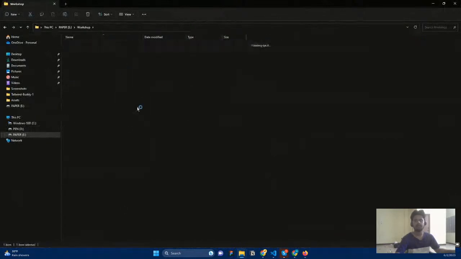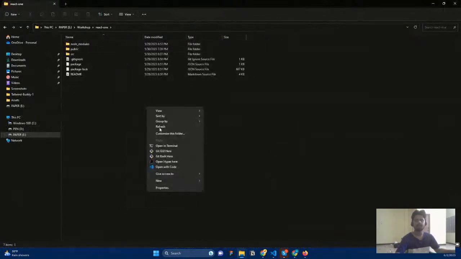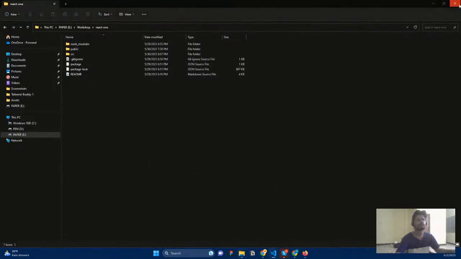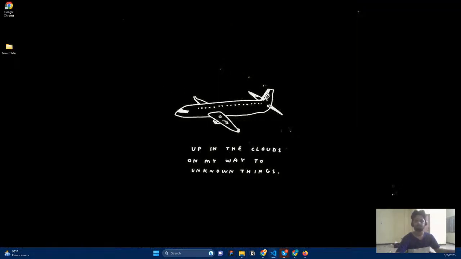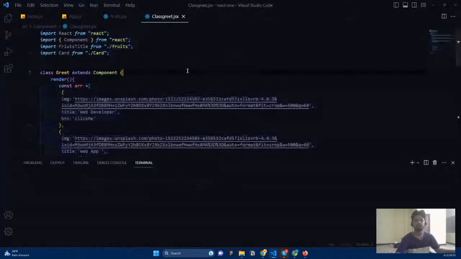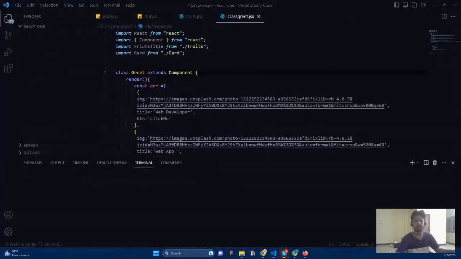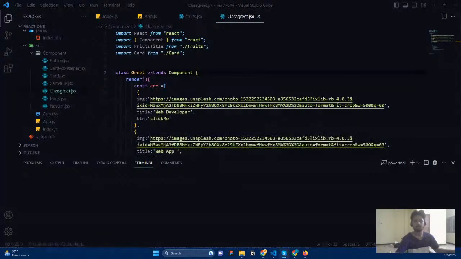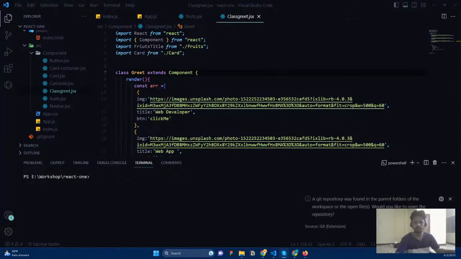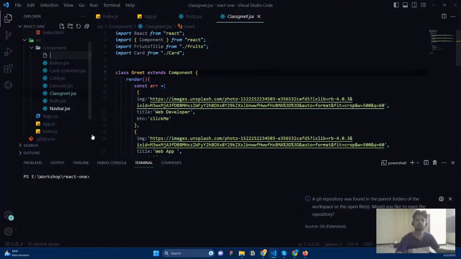I think this is the workshop React one, opening it with VS Code. So now what I'm going to do?